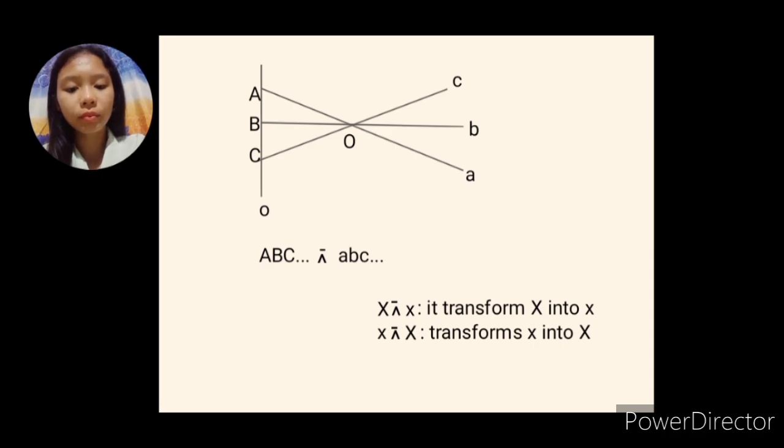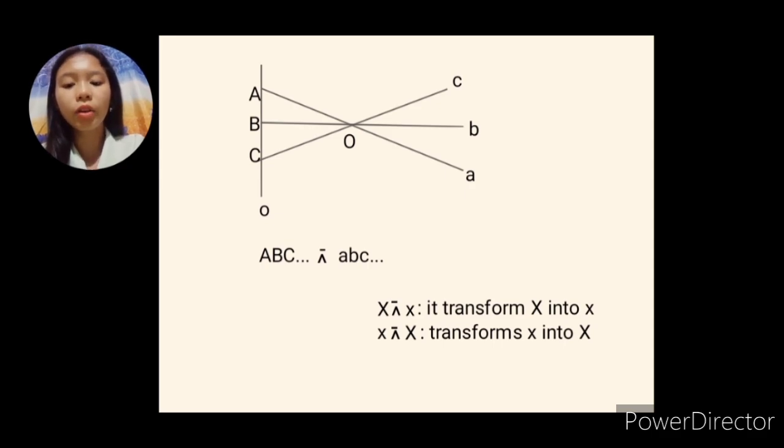Now, as you can see in this figure, the line A passes through point O and is incident to point A, then the line B is incident to point B, and the line C is incident to point C. Then, this is the center O and also an axis, and you'll notice here that the point O is not supposed to be incident to the lines A, B, C, okay?